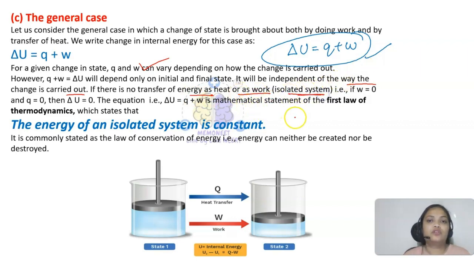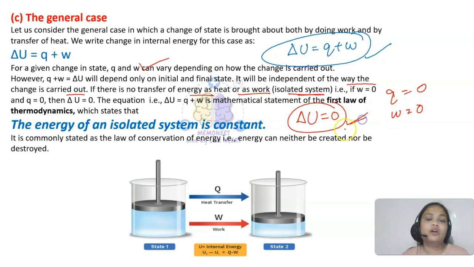So it means the delta U will be 0. If Q is 0 and W is 0, obviously delta U is 0, means there will be no change in internal energy. The system will remain as it is. So delta U is equal to Q plus W is the mathematical equation of the first law of thermodynamics.